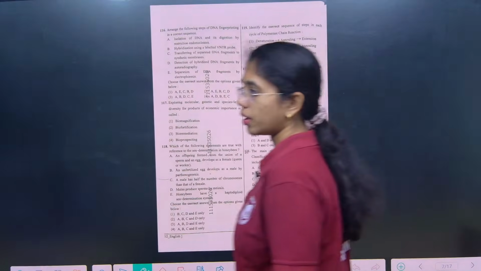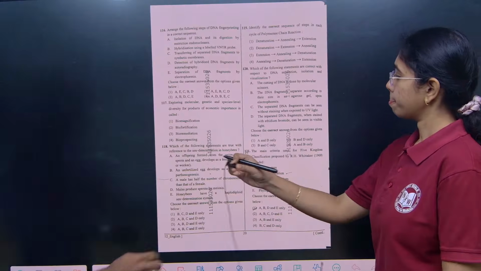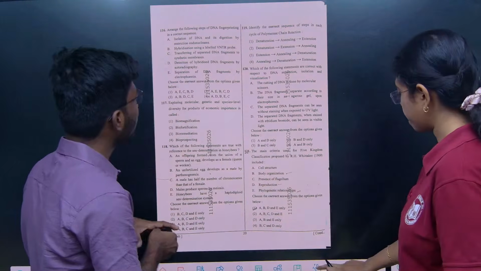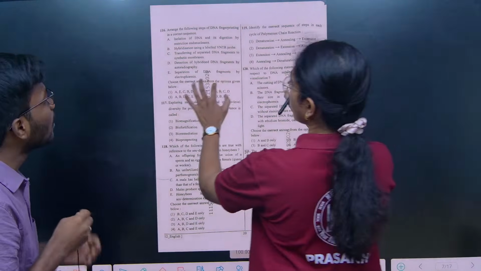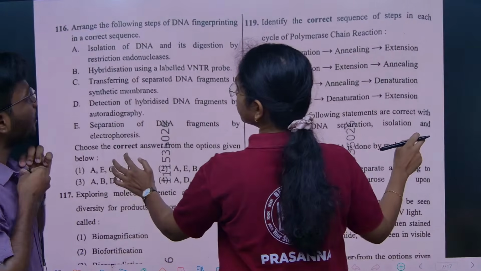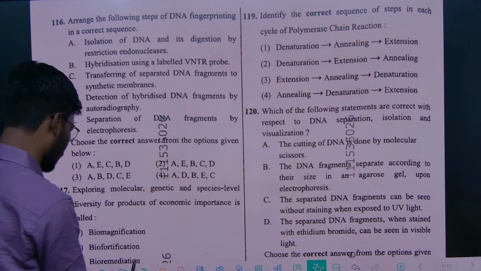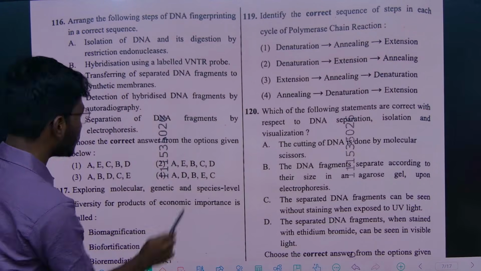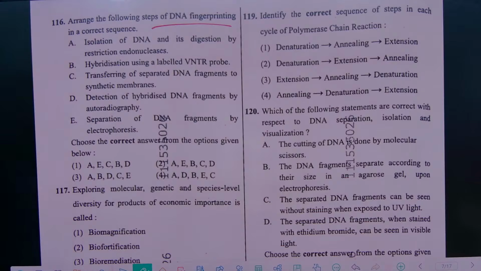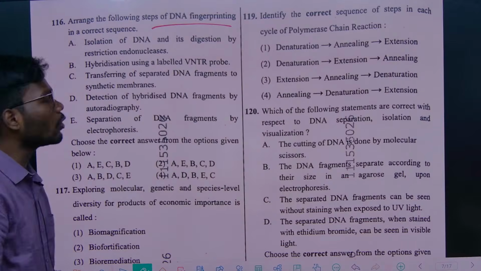So, DNA fingerprint. So, this is again from this biotechnology, and here they asked about DNA fingerprinting, and they asked what is the process of this DNA fingerprinting. They asked what are the procedure steps of this DNA fingerprinting. So, in DNA fingerprinting, what are we going to do?